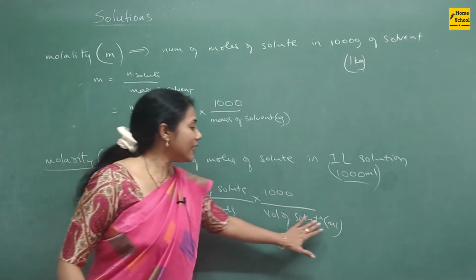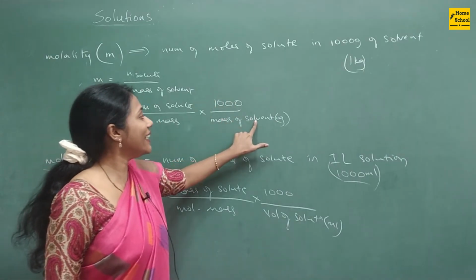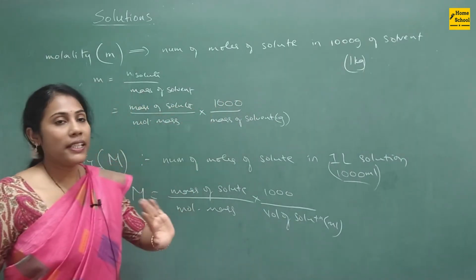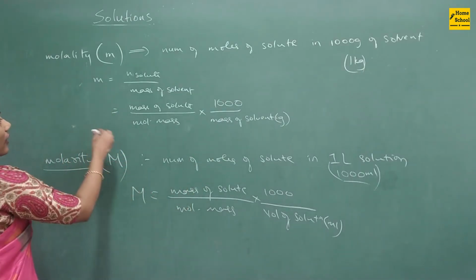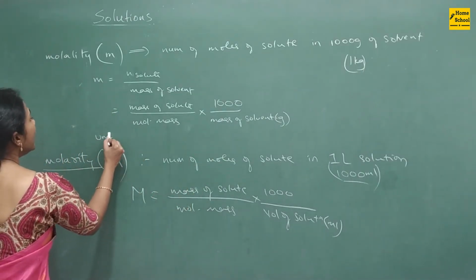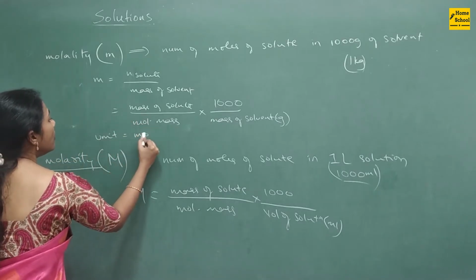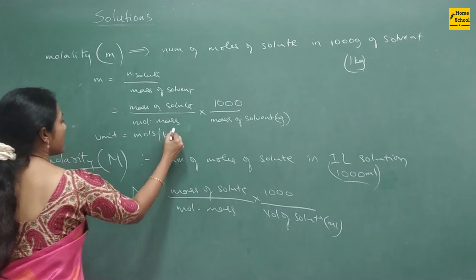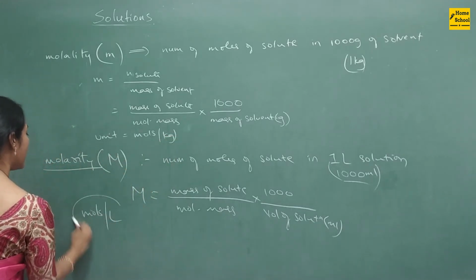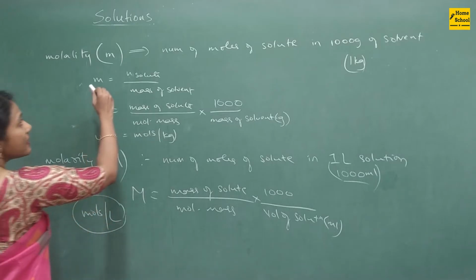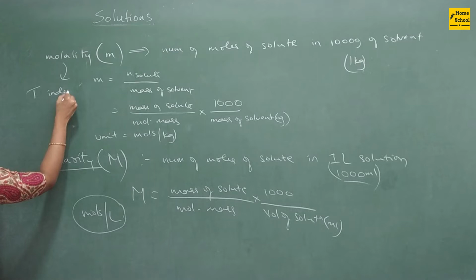But if you are taking it in liter, no need of 1000. Here also same thing. If you are taking it in kg, no 1000 on the numerator. So this is the conversion factor. That's it. So here the unit of molality is moles per kg, guys. So here the unit is moles per liter. And this molality is temperature independent.